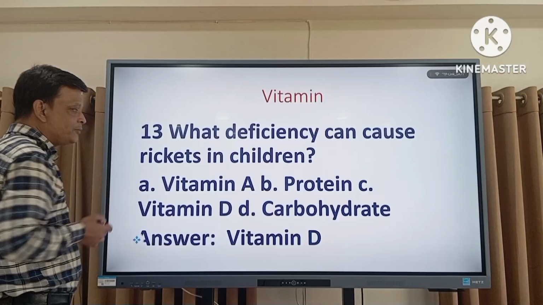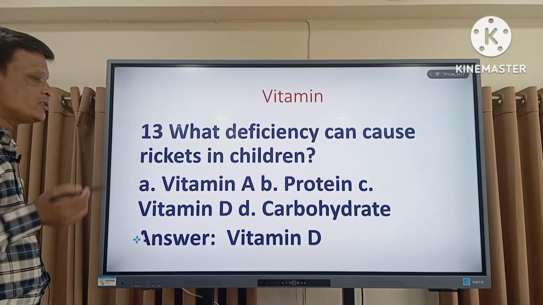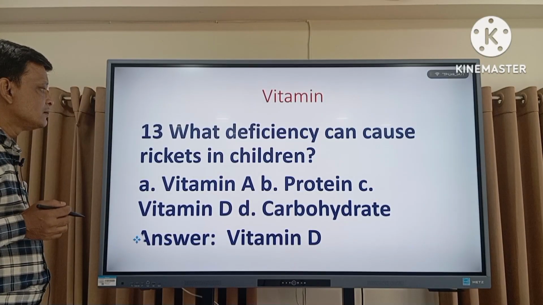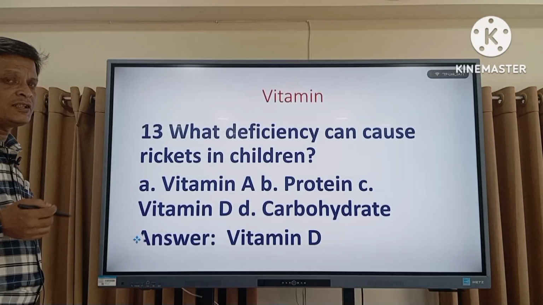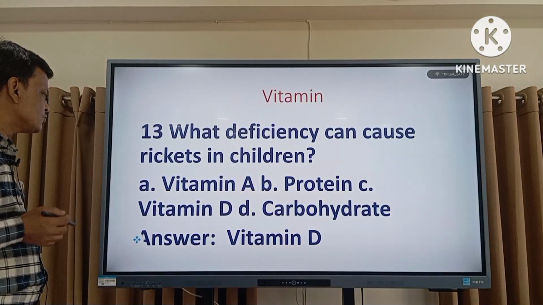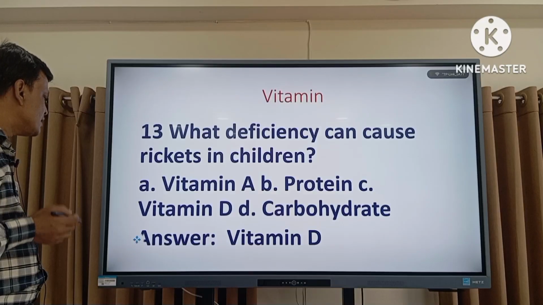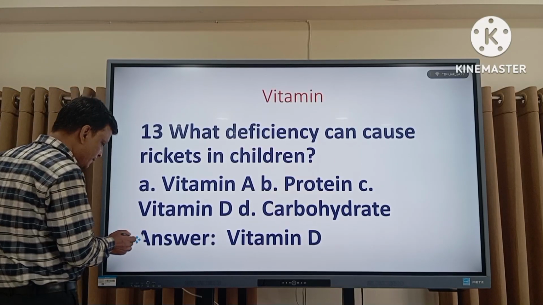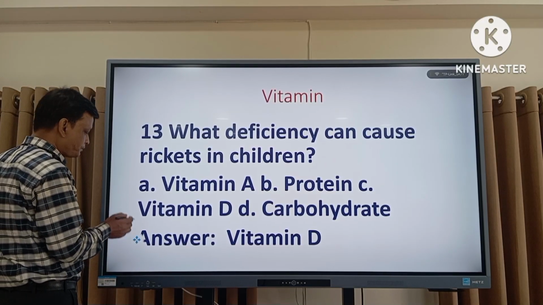Vitamin A deficiency causes night blindness. Protein deficiency causes kwashiorkor and marasmus disease, and carbohydrate is also a source of energy. So the correct answer is vitamin D.